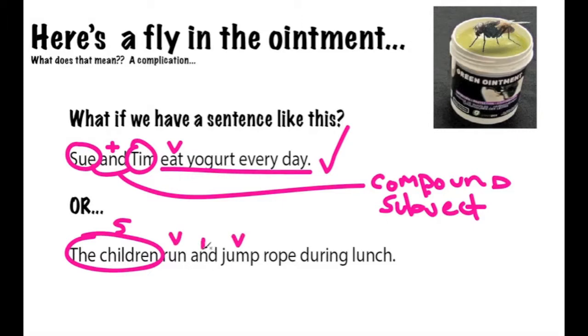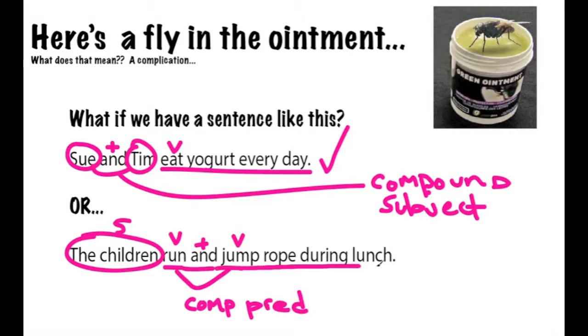Notice the conjunction and again. So we have two verbs. Well, we know from the past that when we have two verbs, it's actually a compound, you guessed it, predicate. You just have two verbs here. So it's still a predicate. We have a subject. We have a compound predicate.